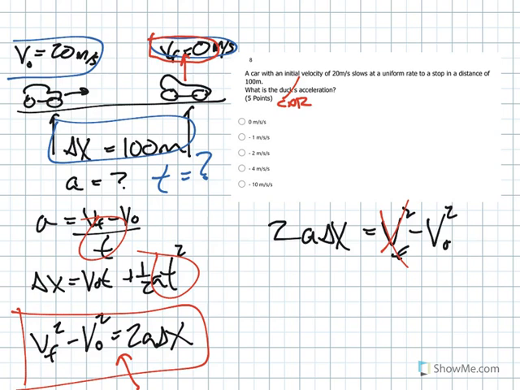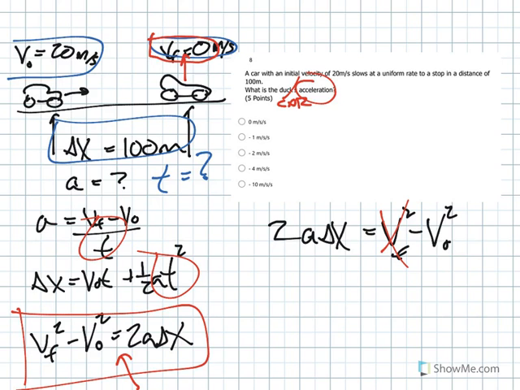Now, what many of you are used to doing is putting the numbers in right now and cranking out the value of acceleration. But you're much better off in this class solving in terms of variables. That is, using algebra, rearrange the variables, then plug in the numbers as the very last thing. So I want to solve for a.